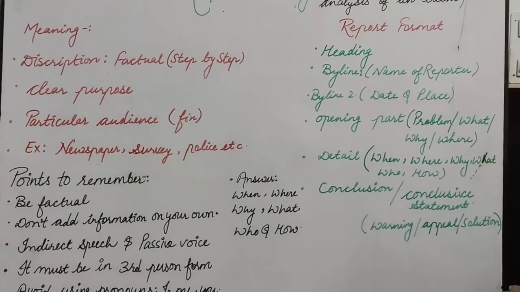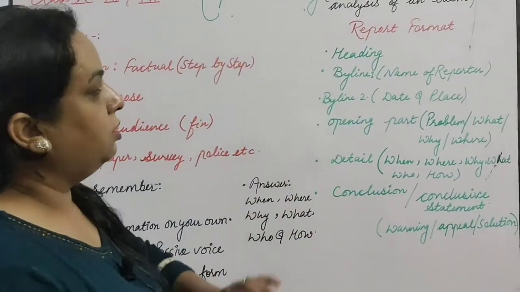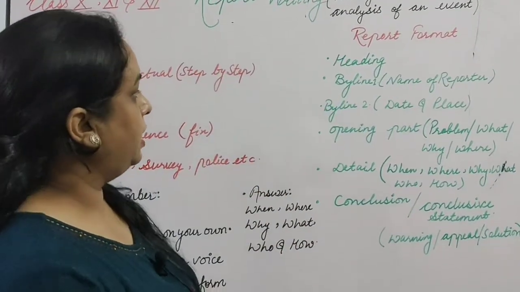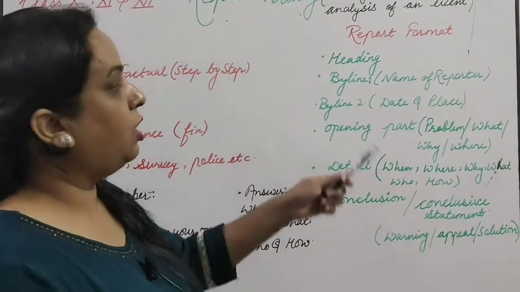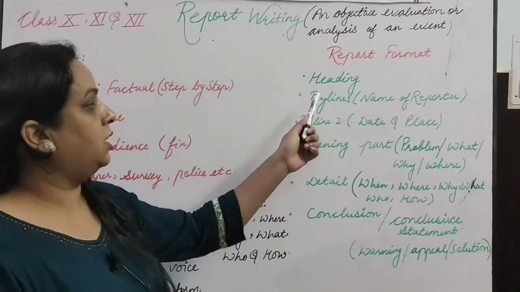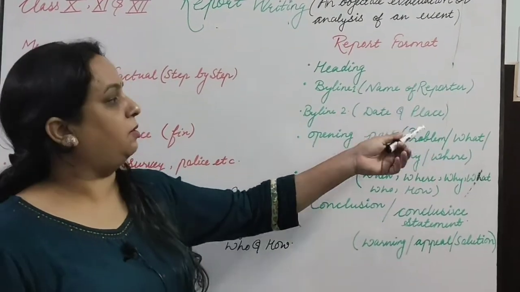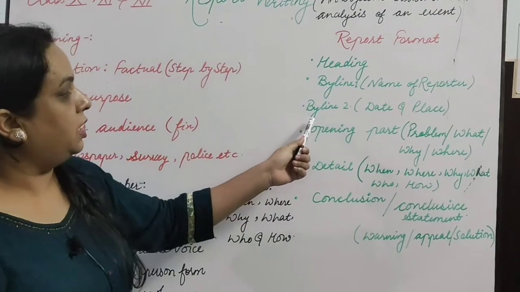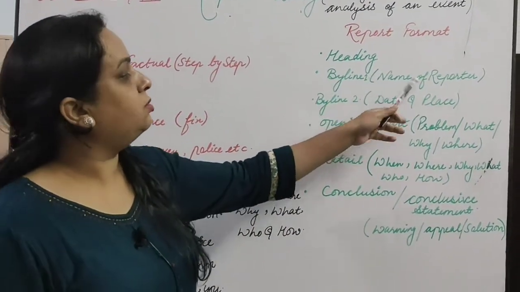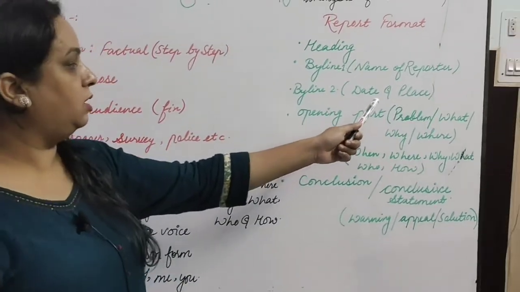Let's see the format which you have to keep in mind always. Right, the format of report writing: the first thing you have to write down is the heading. Second, you have to write down the byline. There you have to write down the name of the reporter. The third line, byline number 2, is the date and place you have to write down there.